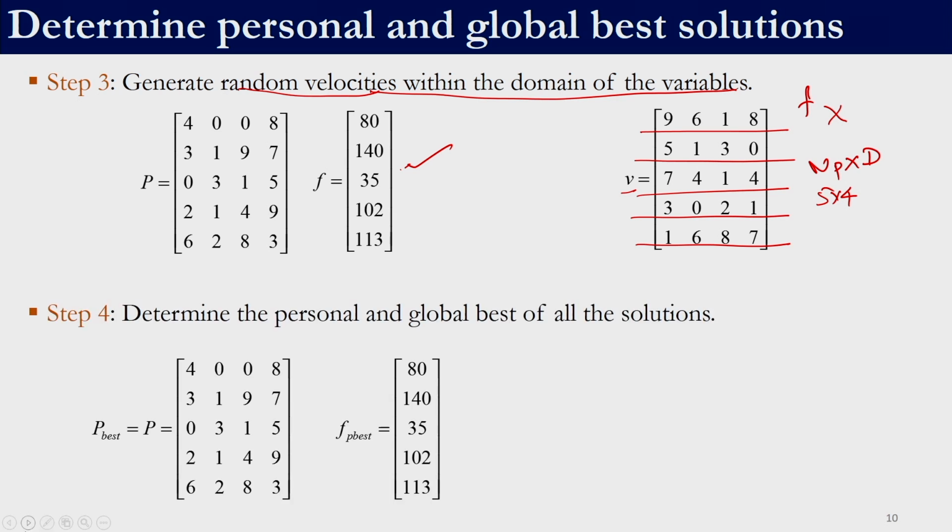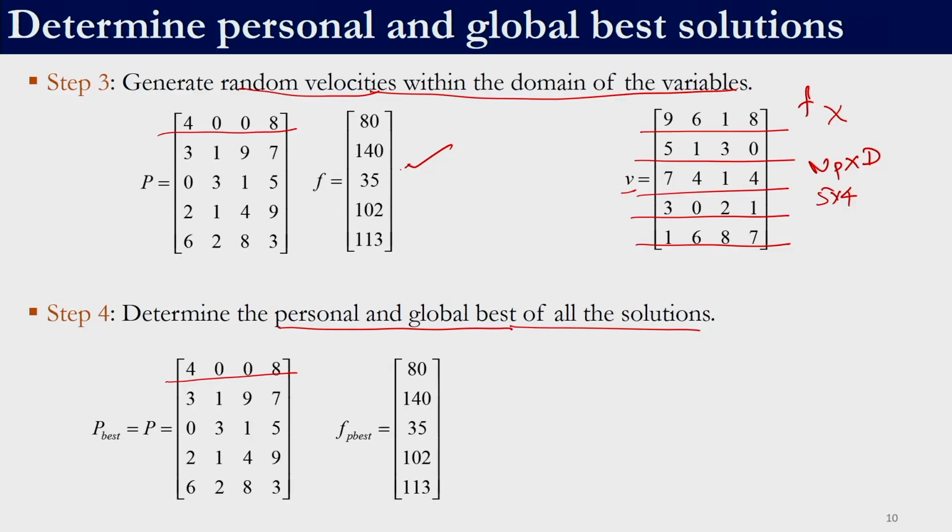So, the next step is to determine the personal and global best of all the solutions. We have 5 particles. For each particle, since it is the first iteration, the personal best is considered to be the solution itself. So, for the first one, 4008 is the personal best, because in the first iteration we do not have any historical information. So, the current solution itself, the current direction itself, is taken as the best direction.